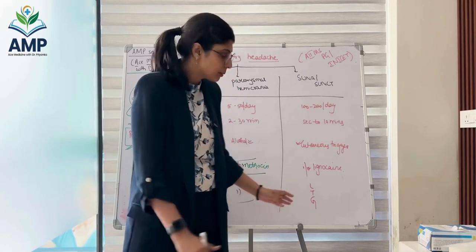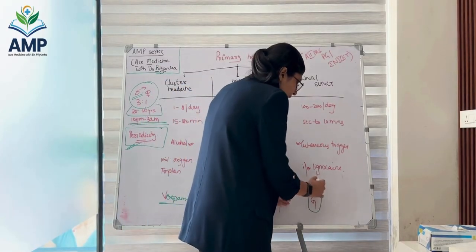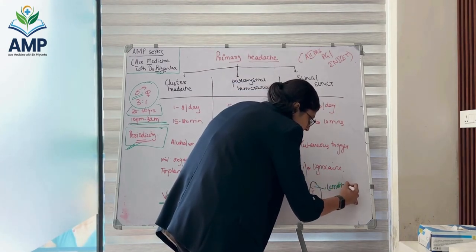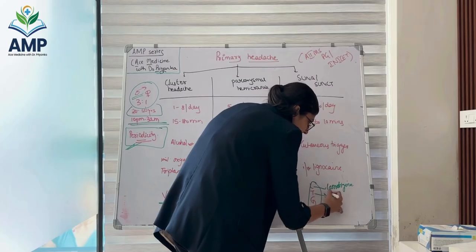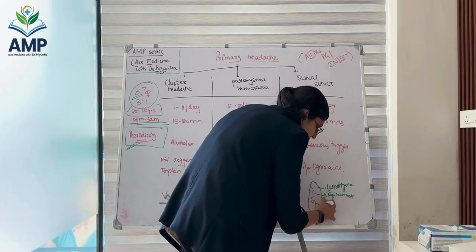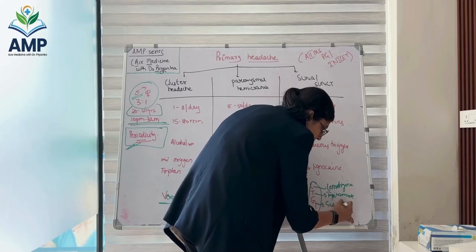And for prophylaxis, remember this mnemonic LTG: L for lamotrigine, T for topiramate, and G for gabapentin.